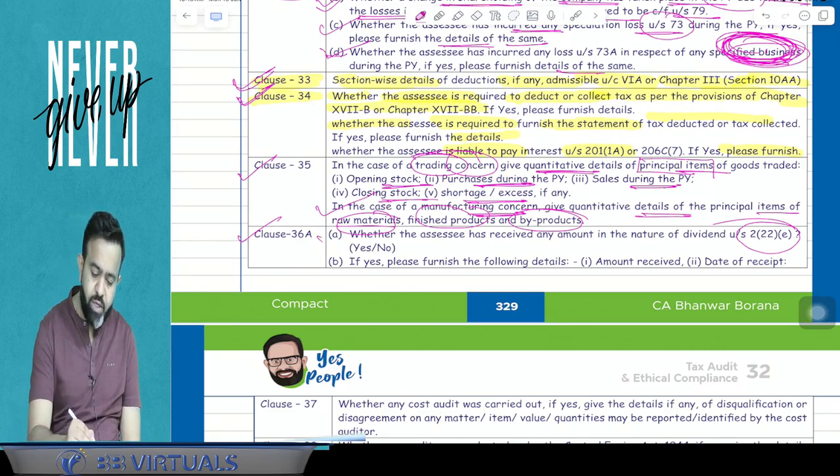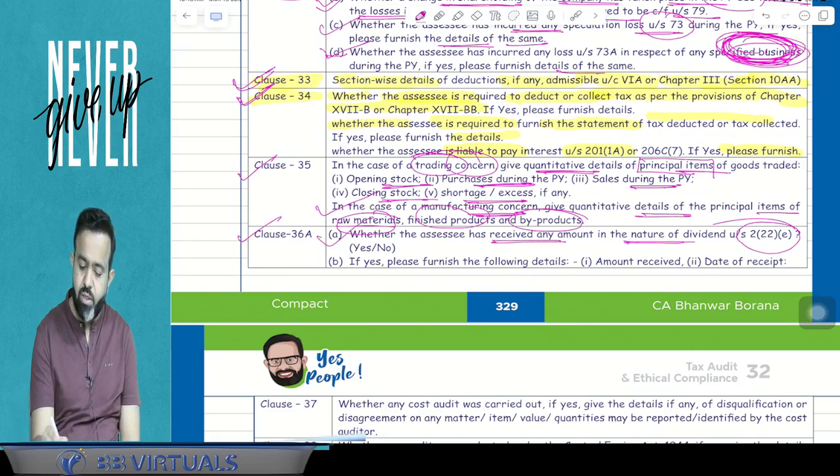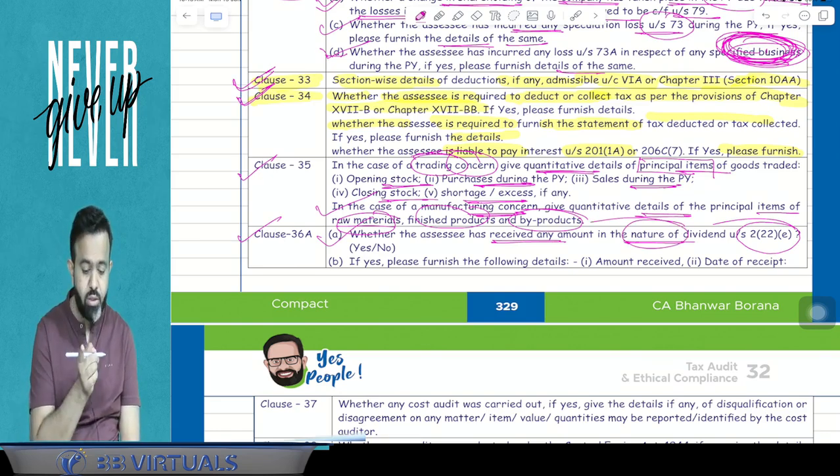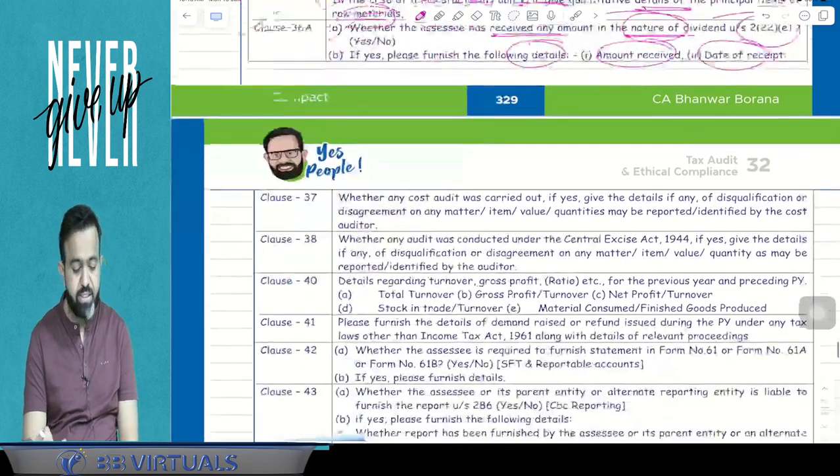So here, whether the assessee has received any amount in the nature of dividend under section 2(22)(e) or not. If yes, then please furnish the following detail: amount received, date of receipt, etc., etc.